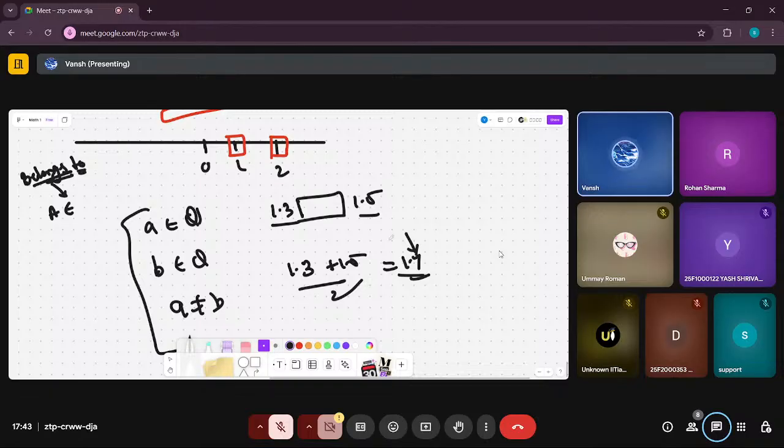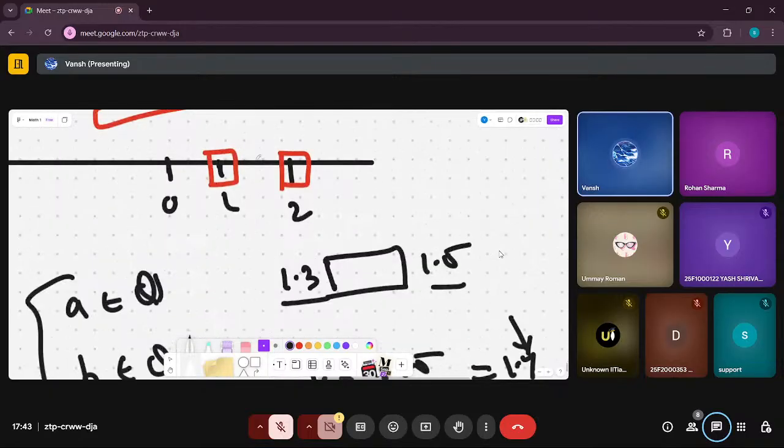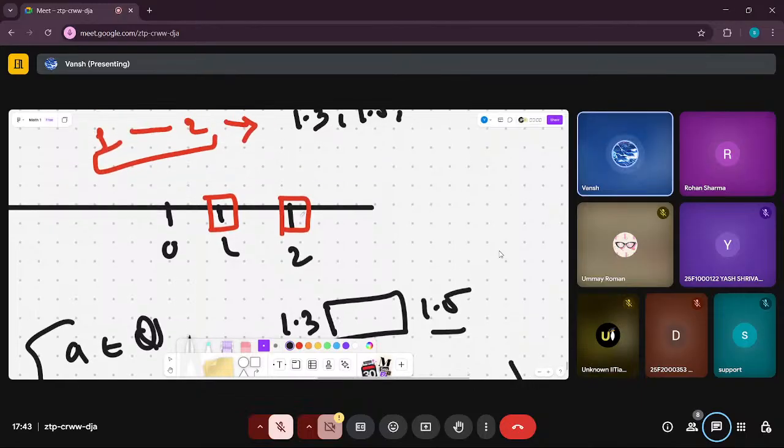The point of stating this fact was that between any two numbers in our rational domain, there exists a rational number, which means rational numbers are dense. Between any two points, I can find a number. But this doesn't mean that rational numbers are complete.